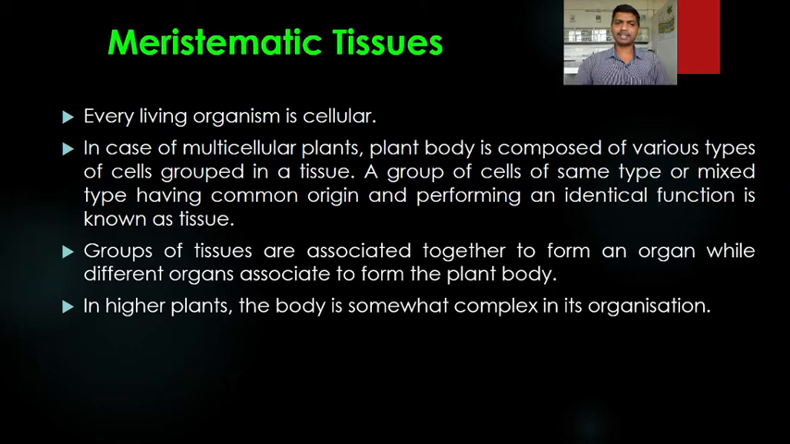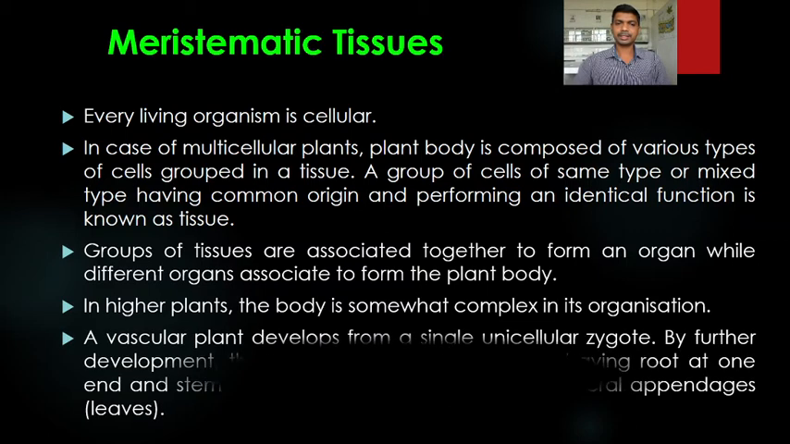In higher plants, the body is somewhat complex in its organization. So the complex organization of the plant body, made up of various types of cells grouped in a tissue, we are going to study in anatomy. So this complex organization of the different tissues, which types of tissue make the plant body in higher plants, we are going to study in this chapter.